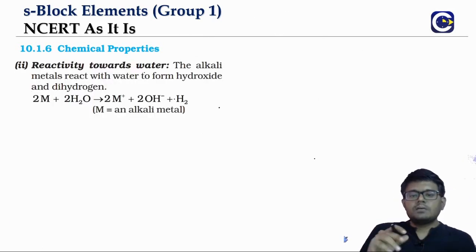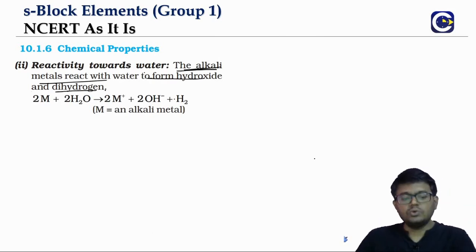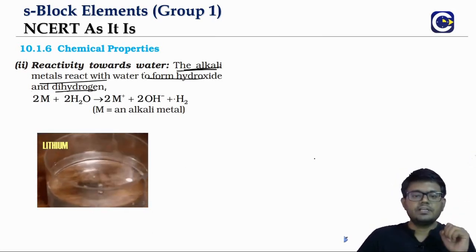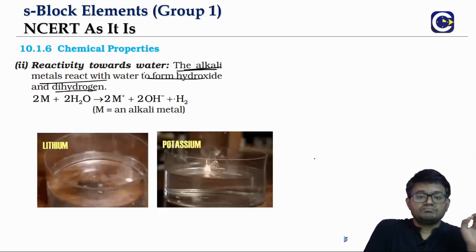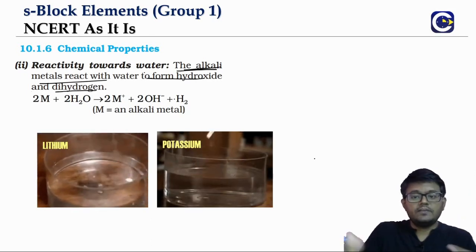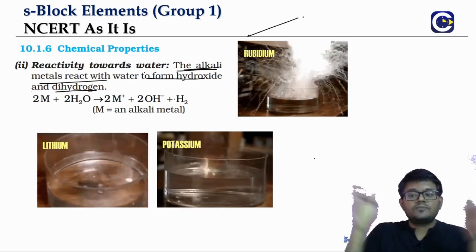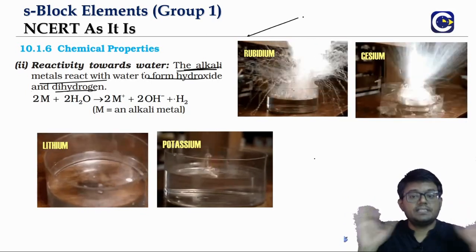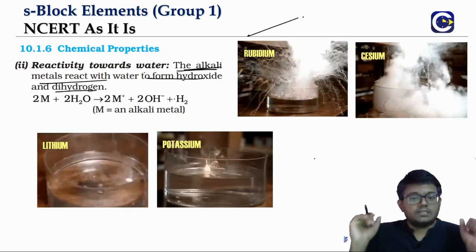Now, when it comes to reactivity with water, we said they will react vigorously with water. I'll just show you how. If you drop a small amount of lithium, you can see it shows vigorous reactivity. If you drop sodium, it will show even more. Potassium also you can see, so the reactivity is increasing. If you drop rubidium, see how much flash is coming. If you drop cesium, almost the vessel is broken. That much heat is released. So this tells you how vigorously they react with water.